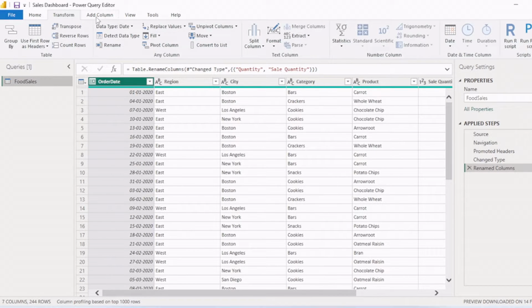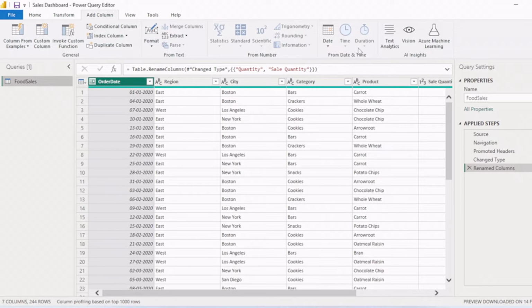And then we have the transform tab where we have different transformation tools available, like transpose, reverse rows, count rows, then pivot and unpivot columns, replace values, split columns, extract values. And we can run R script and Python script also in this Power Query Editor. We can add and remove rows. Everything related to cleansing and transforming data before loading it into Power BI can be done through Power BI Query Editor.